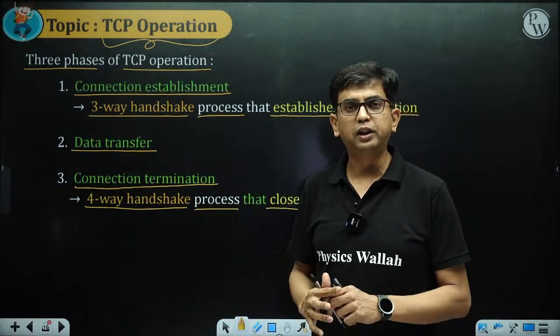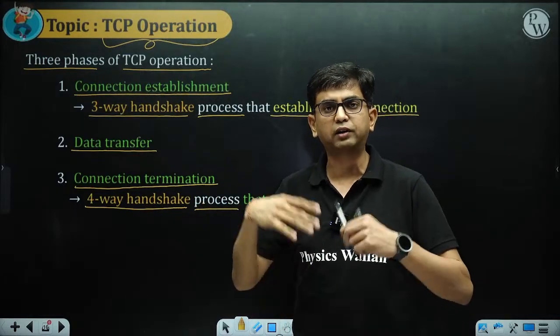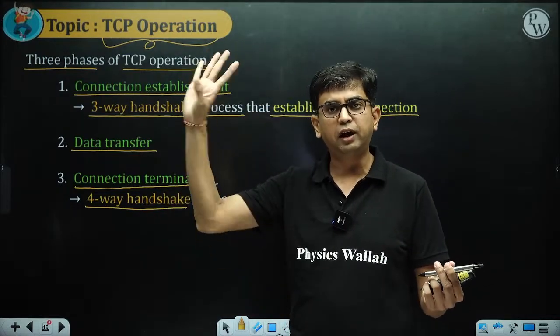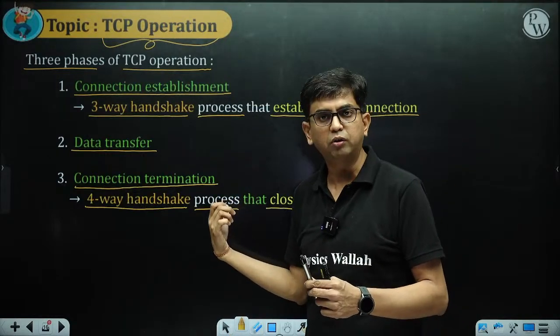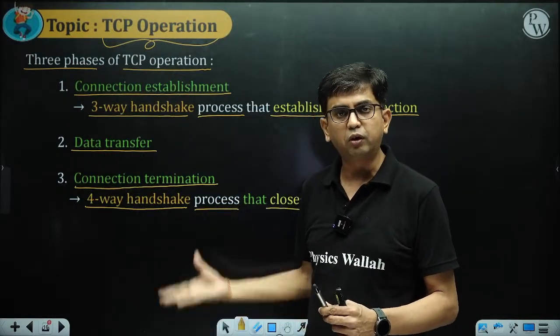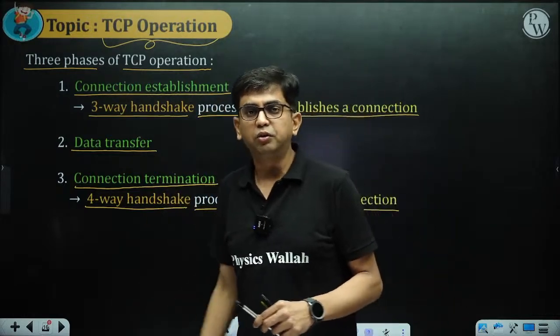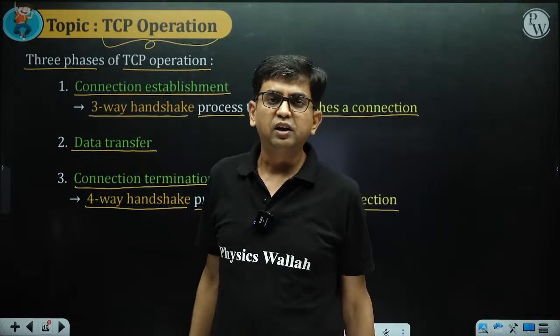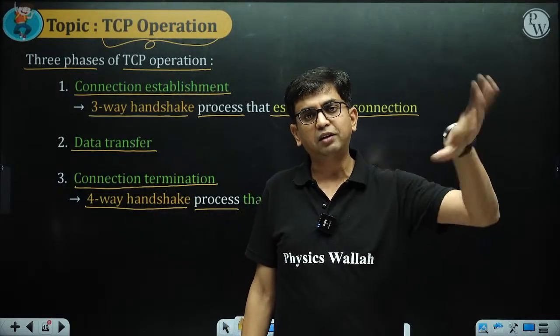I was assuming that four-way handshaking is not going to be asked in GATE, because it was never asked in GATE history. But in one year they put a question on this also. So we have to include this also, and from that time onwards we started teaching four-way handshaking also. So there is a problem with computer network: they don't leave any topic, they ask their questions randomly